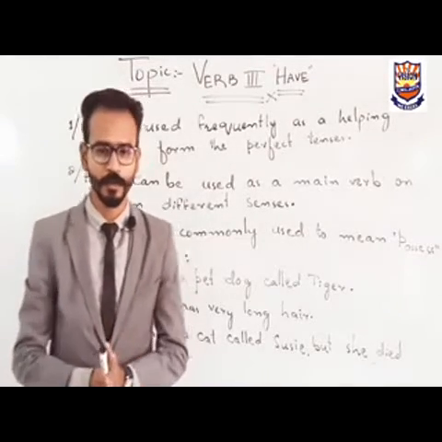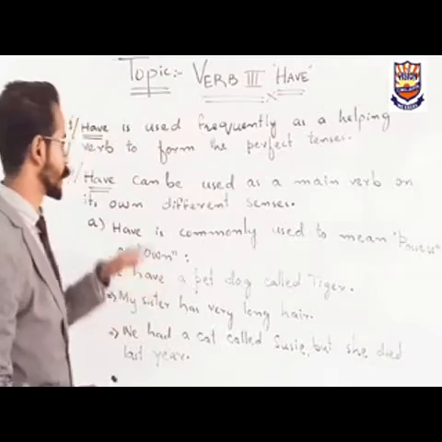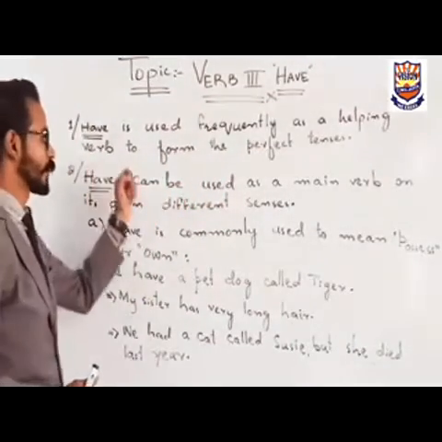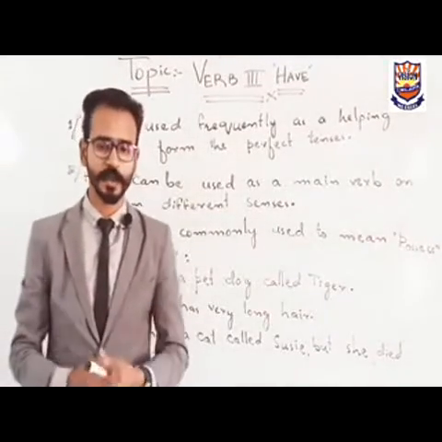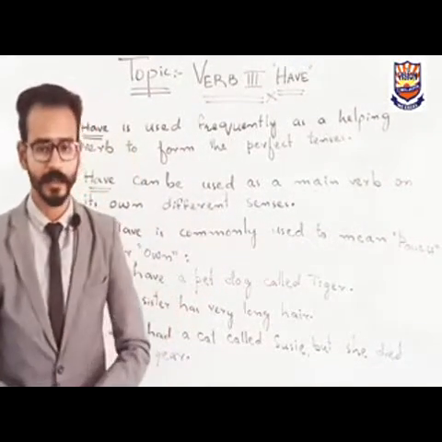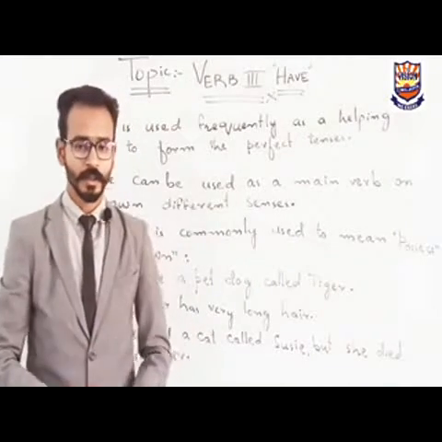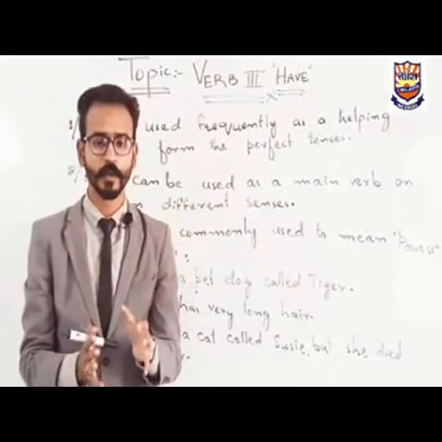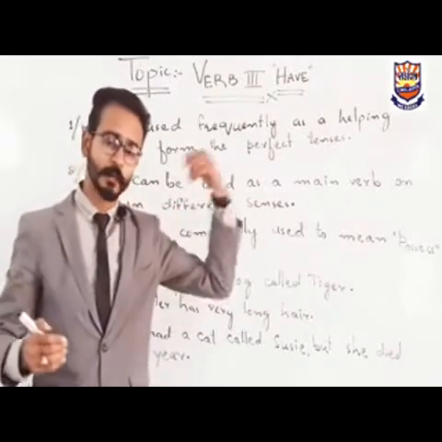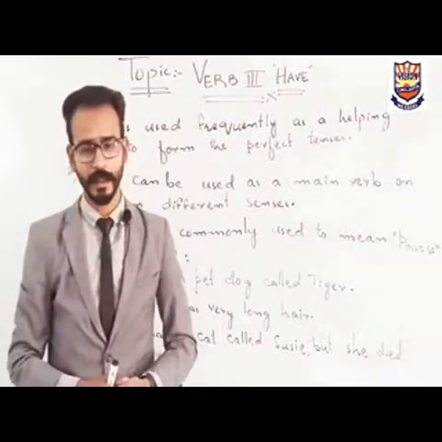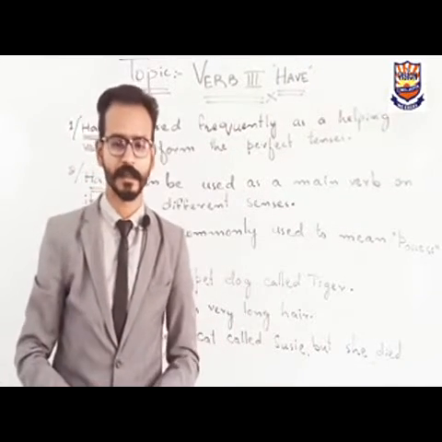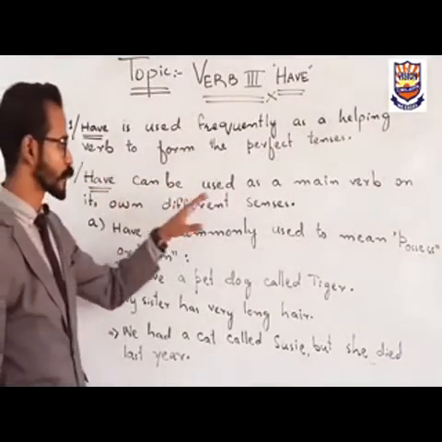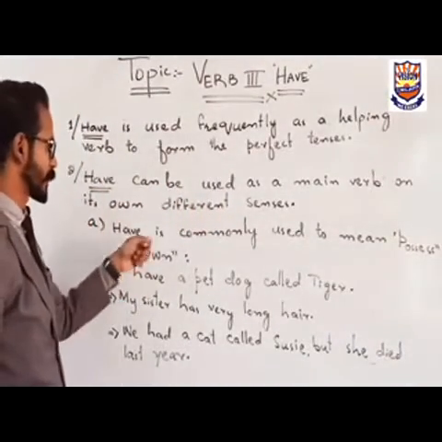Here are some of the uses of have. The first one is that have is used frequently as a helping verb to form the perfect tenses. As I gave you the example before starting this topic, we have used have in our perfect tenses, like I have done my breakfast, I had played cricket, I will have. We use it in multiple senses in perfect tenses. The second one is that have can be used as a main verb on its own, in different senses.